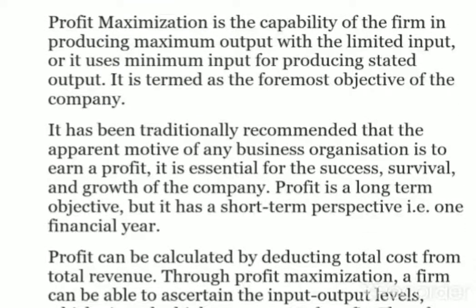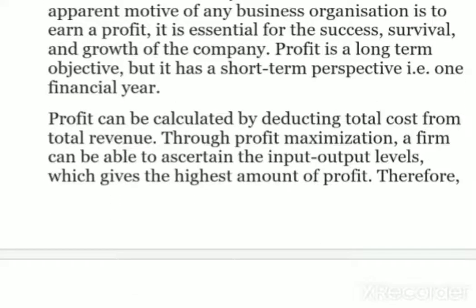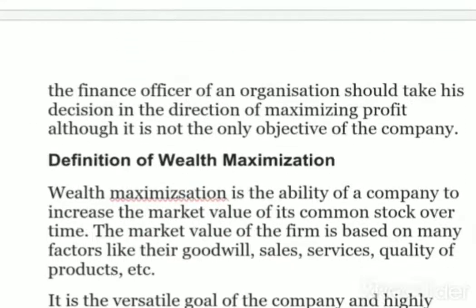As I told you, profit maximization is the difference of total revenue minus total cost. In either way, it can be maximized. First, increase total revenue, or second, decrease the total cost. So this is what is explained in profit maximization.